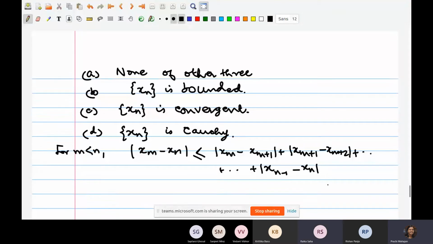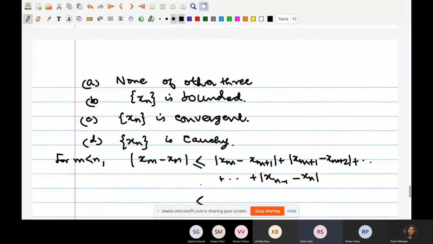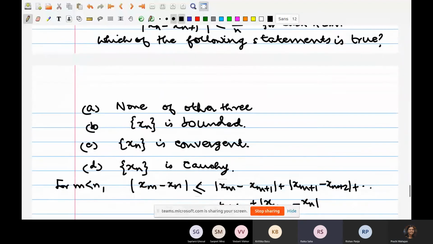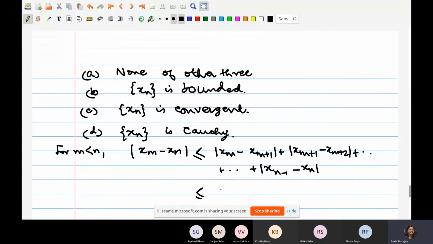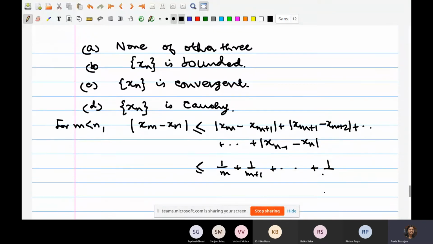So each of them would be 1 by m. The first one would be 1 by m. The next one would be 1 by m plus 1. The last one would be 1 upon n minus 1. Is that correct? Yes, ma'am. Okay.